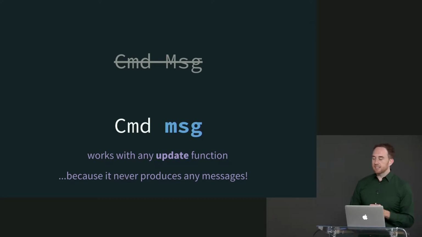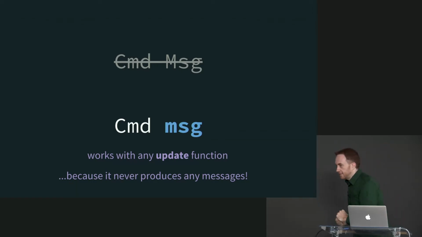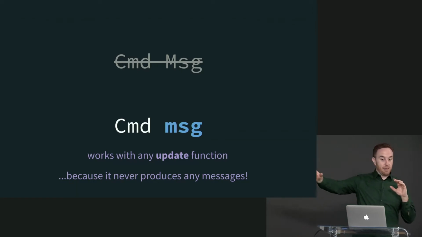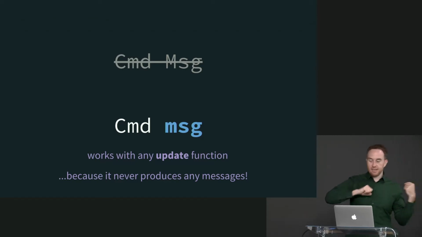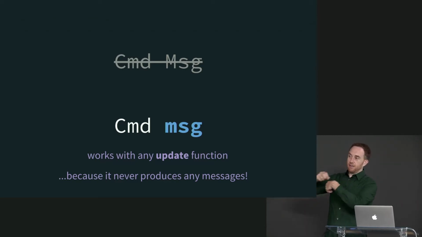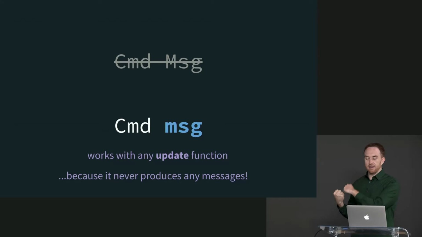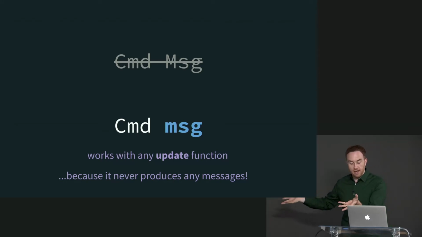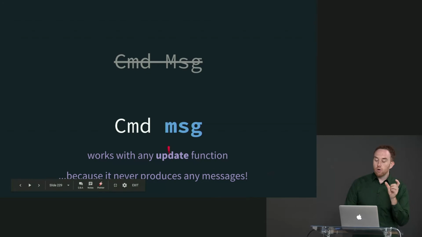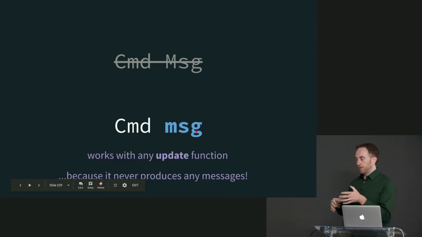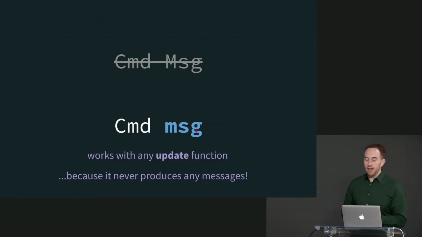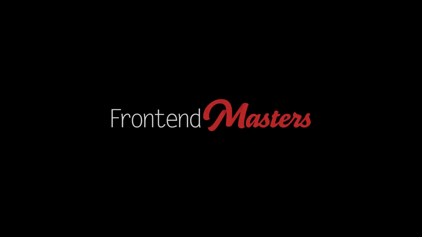All of this is relevant because this is what we're going to use, command with a lowercase m, to talk to JavaScript. It's a command where we're going to send a value out to JavaScript, and it's going to be fire and forget. We're going to say, here you go, JavaScript. Here is this command. Here is this piece of data. Bye. And JavaScript's going to have a callback that's going to listen to that and grab onto it and maybe do some JavaScript stuff. Maybe not. But the point is, there's no callback here on the Elm side. It's not like we send it off to JavaScript and then JavaScript definitely sends a message back. This lowercase m indicates that this command can be used anywhere. It can be used across applications, whatever, because it never produces any messages.